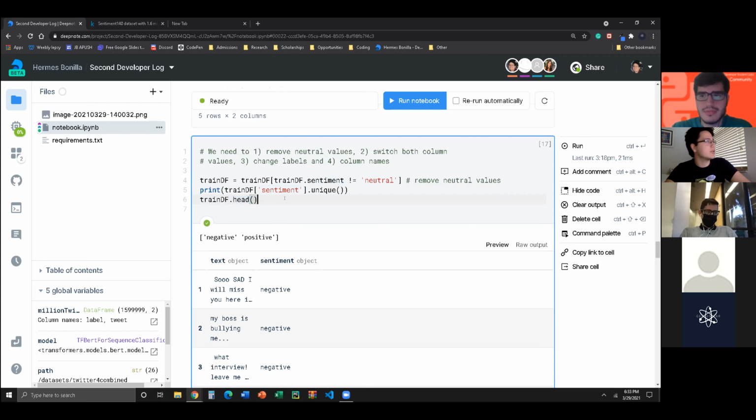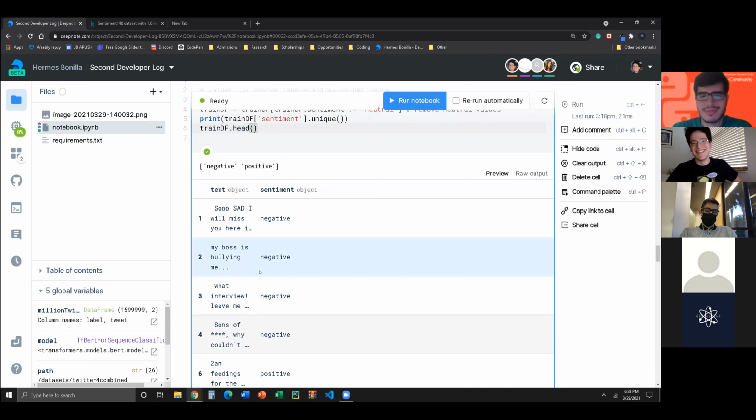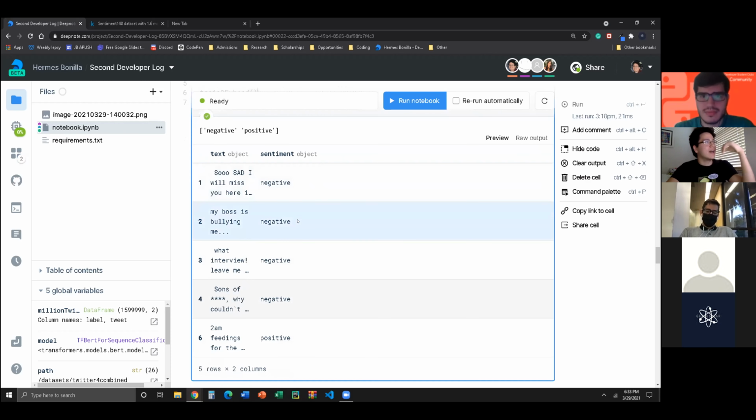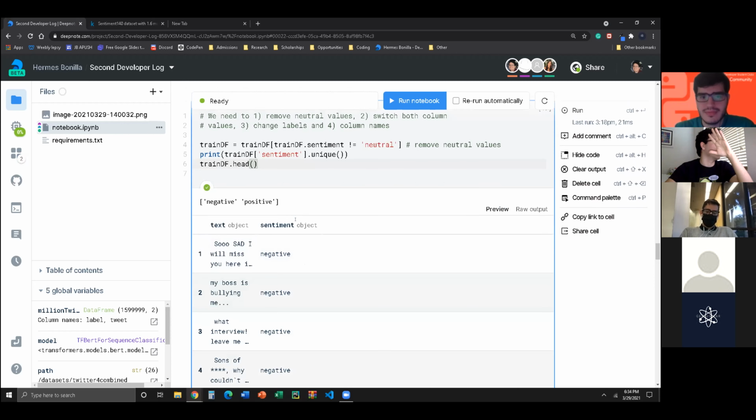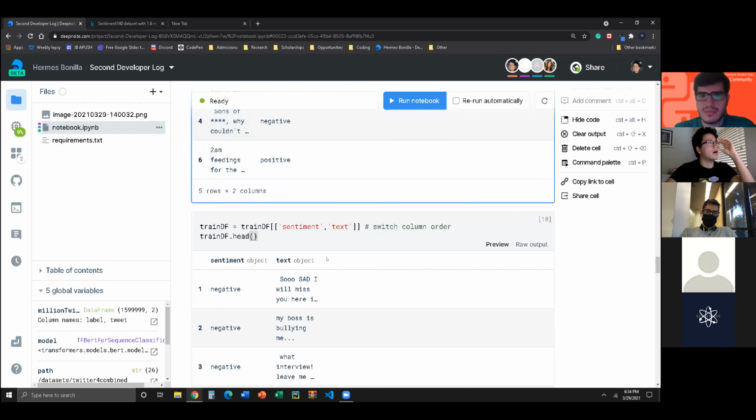And so then we're just checking out how it looks. So that was really disappointing. But yeah, we're checking in our data frame how it looks, and we have our text, we have our sentiment. Okay. All we did so far is remove the neutral values. Still have quite a bit to do. Actually, it's not that bad, but still.